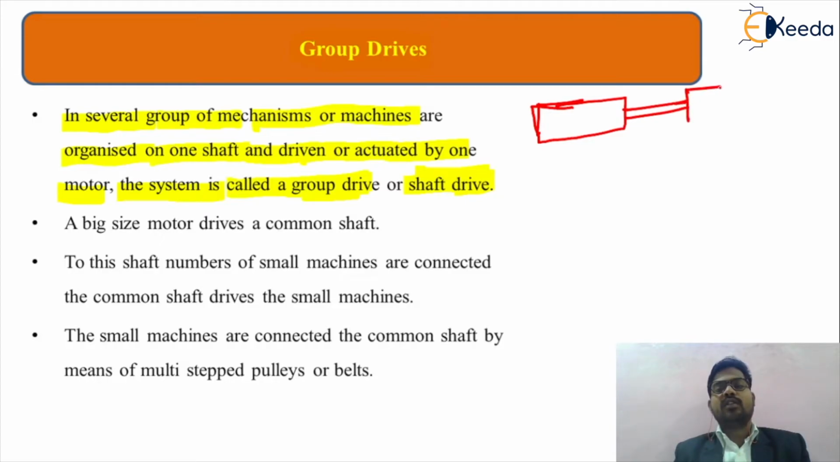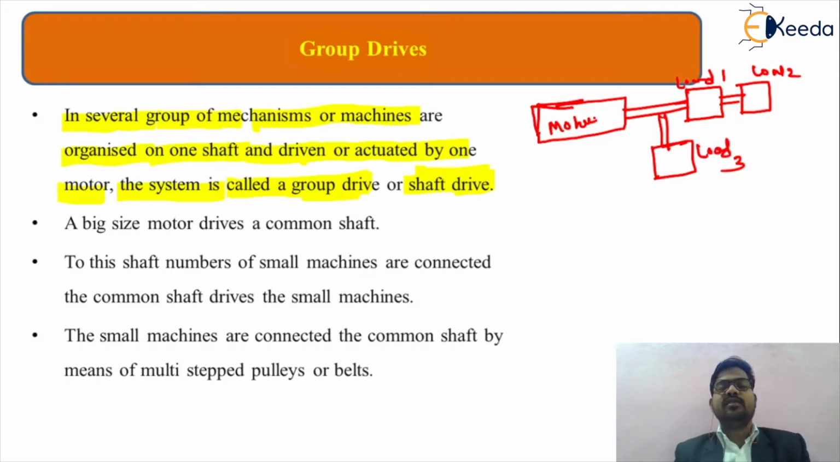Okay, for the shaft we are using n number of types of load for that particular motor. So this will be your motor 1, this will be your load 1, this will be your load 2, this will be your load 3. Obviously a single motor is basically used for n number of types of load through some mechanism. Such kind of drives are called the group drive.